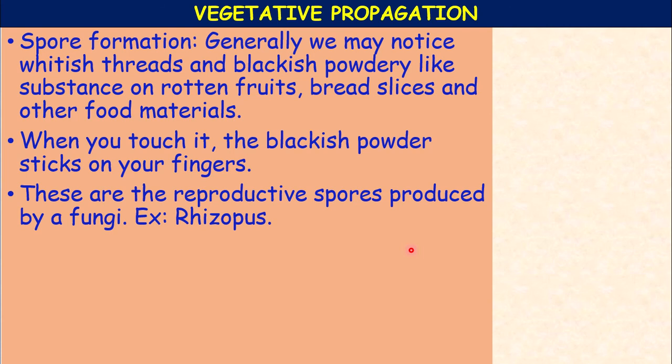These are all unfavorable conditions, so the thick wall helps the spores protect themselves. The spores give rise to new organisms under favorable conditions. When all the conditions are favorable, these spores germinate to produce the organism.